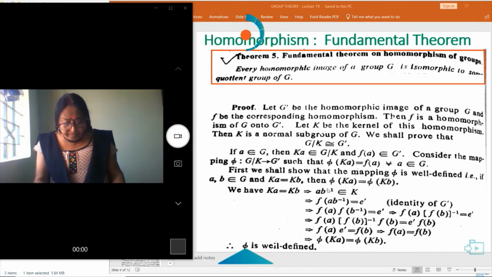That is, F(a) times F(b) inverse is equal to e' times F(b). So F(a) times e' is equal to F(b). This implies F(a) is equal to F(b). Hence, phi of Ka is equal to phi of Kb. So phi is well defined.